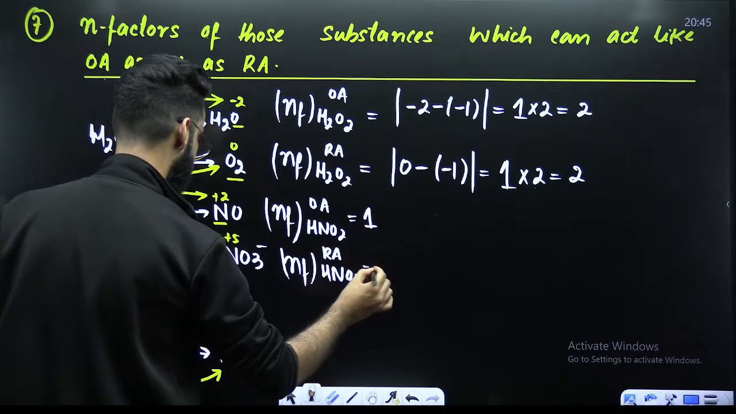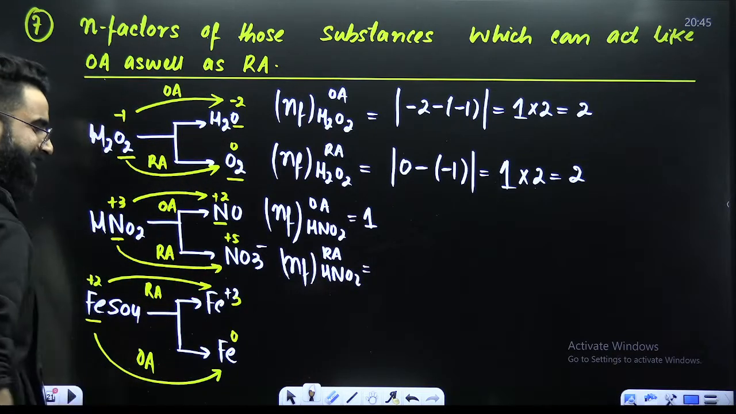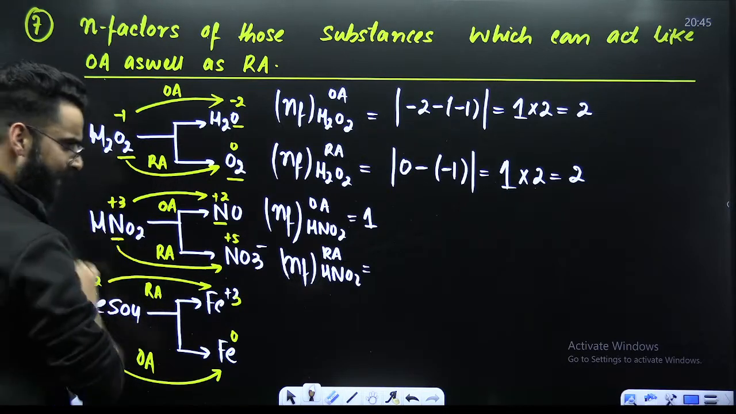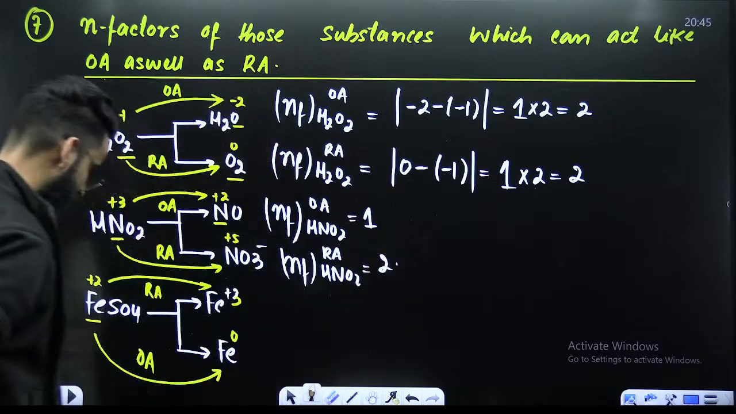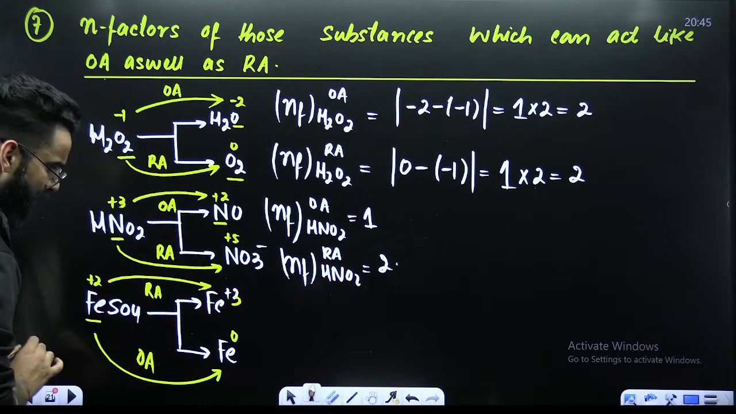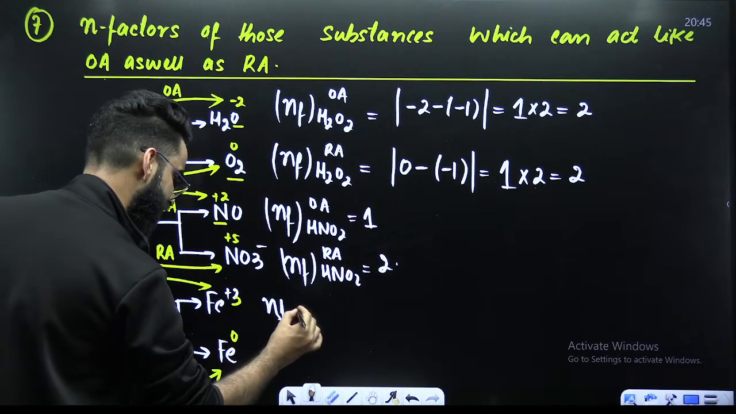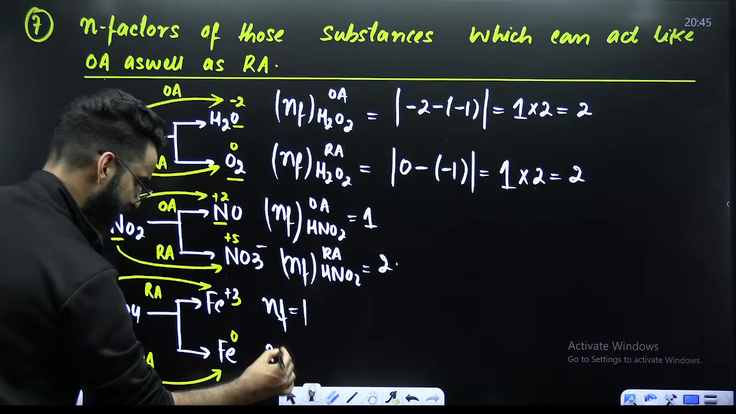agent? Let's calculate it. See, +3 to +5, get the change. Final minus initial. The value comes out to be 2. 2 is a change for 1 atom, now only 1. So it's 2. Right? +2 to +3. What is the change? Final minus initial. It's 1. 1 is a change for 1 atom, now only 1. So N factor is 1 here. Similarly, +2 to 0. N factor here comes out to be 2.